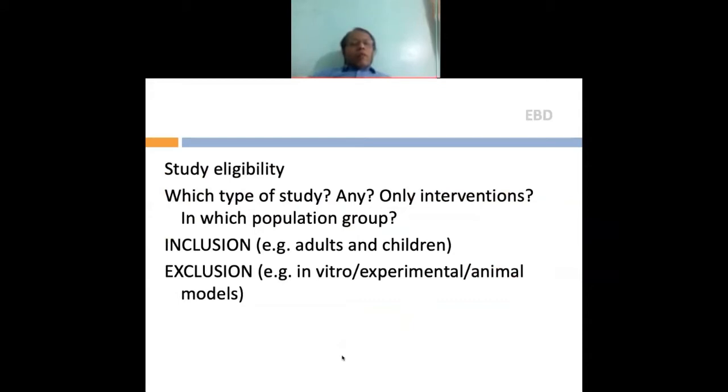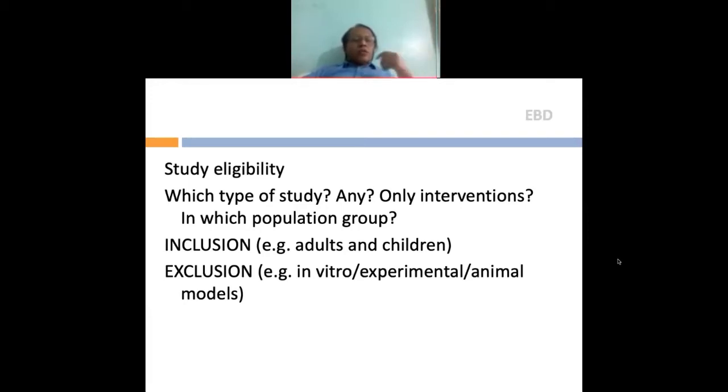Now you need to have good eligibility criteria, inclusion criteria, exclusion criteria. Inclusion, like are you going to do it only on adults or children? What are you going to exclude? Generally we always exclude in vitro studies, experimental studies, animal models, because in fact most of our literature doesn't have these kinds of studies as well. And simulated studies are not really well looked upon by most journals.